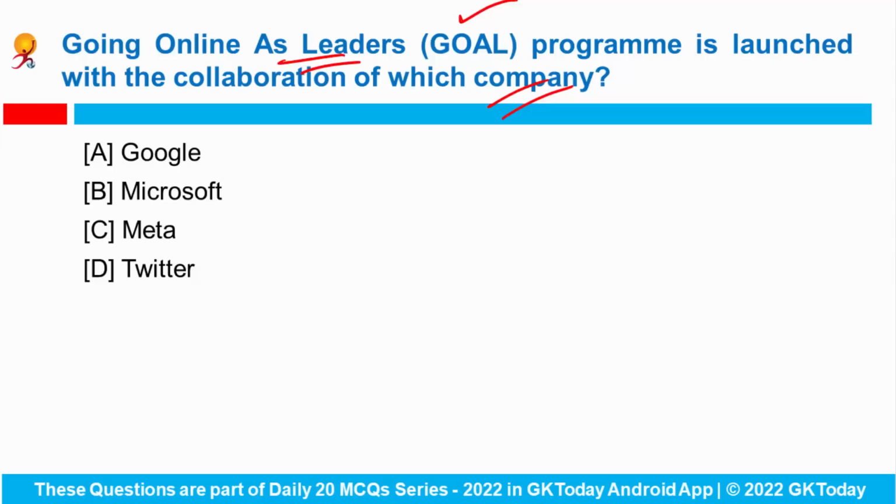The social media giant Meta and Ministry of Tribal Affairs announced to extend their collaboration to launch the second phase of the Goal program. And the first phase of the Goal involved the digital mentorship program for the tribal youth.